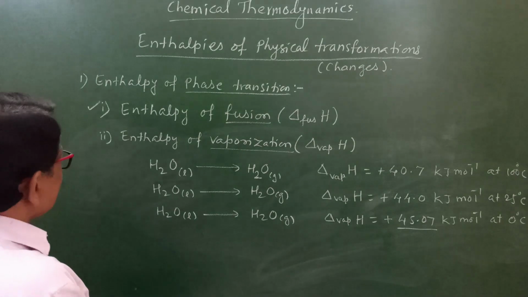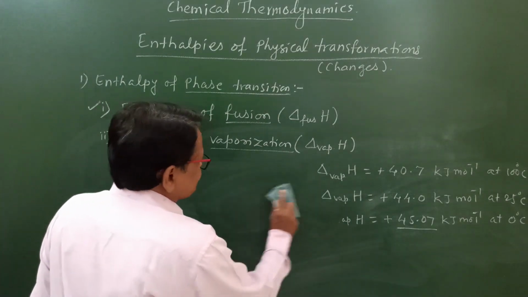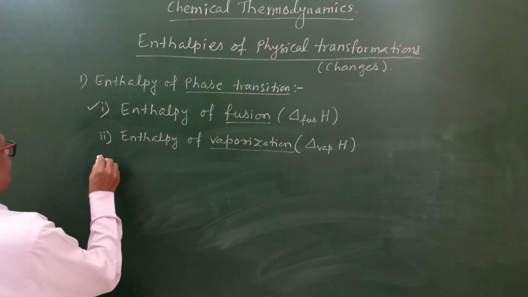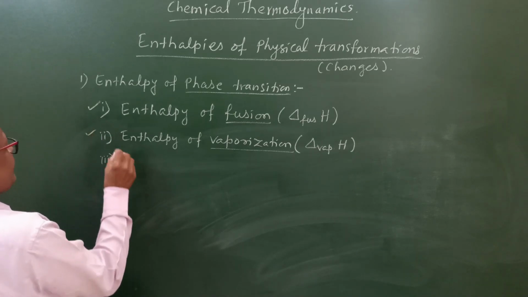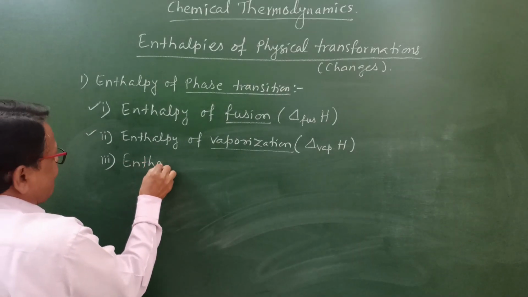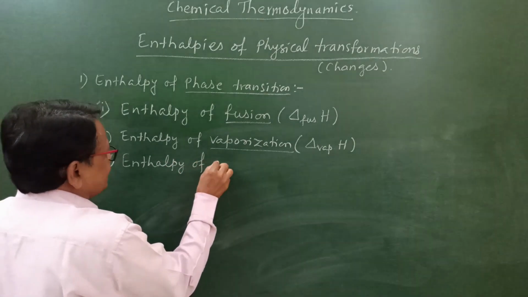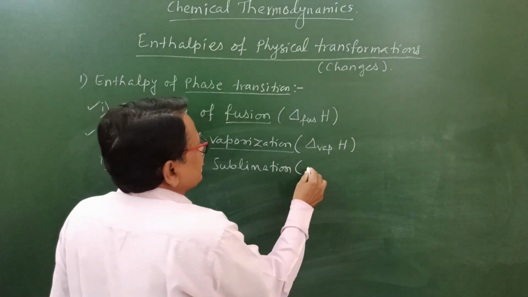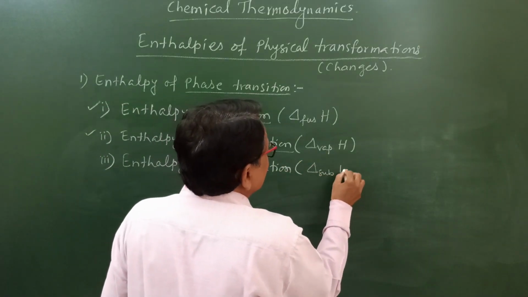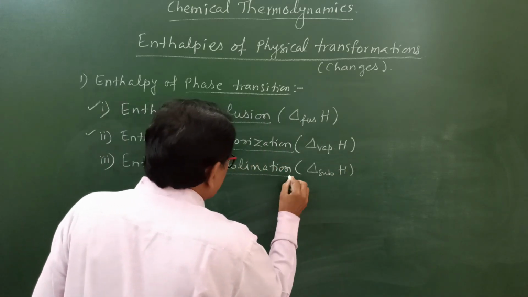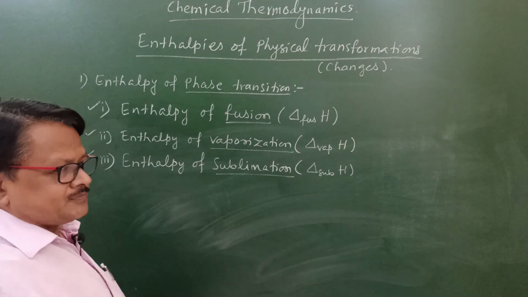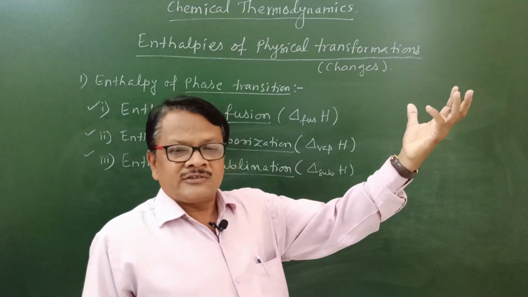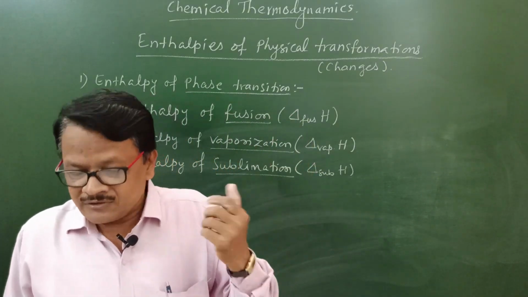Now we have to see the next, third definition, that is enthalpy of sublimation. That is delta H SUB. SUB stands for sublimation. How can we define enthalpy of sublimation? We know the meaning of sublimation: conversion of solid into its gaseous state directly. That is called sublimation.